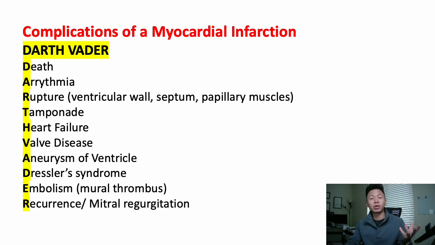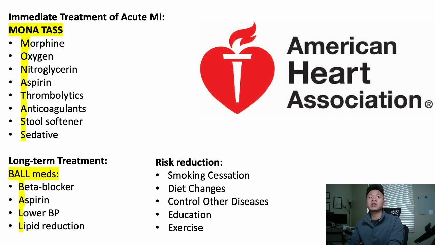Okay? Now, what can happen with an MI? Big thing that can happen is you can have an arrhythmia. Depending on where that damage is, it could damage that electrical conduction in that area, causing that arrhythmia. That is the number one thing that people who get an MI die from: a cardiac arrest because of an arrhythmia or dysrhythmia. Now, what do we do? How do we treat this?